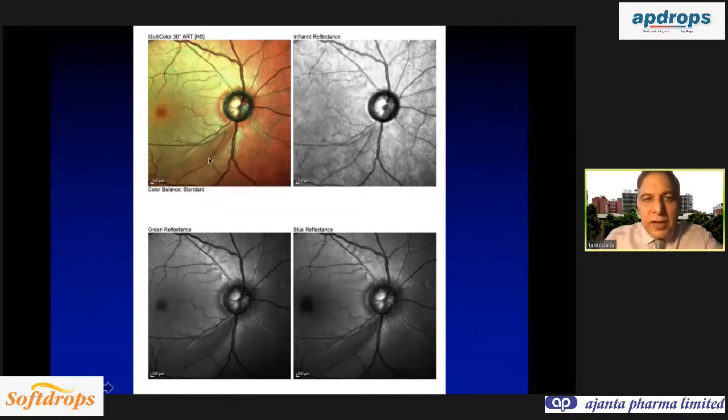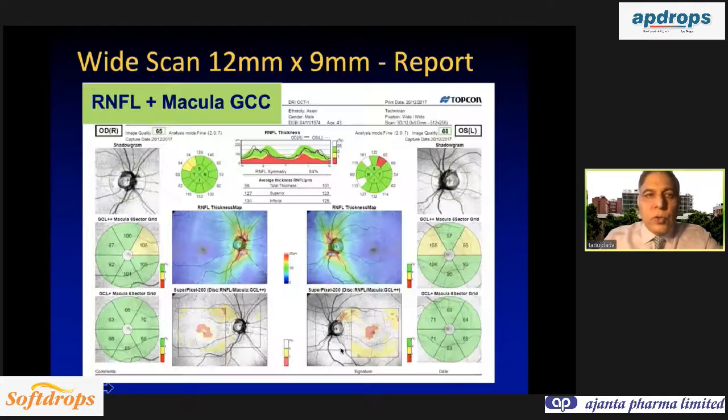So concentrate on the retinal nerve fiber layer defect, on the multicolor or the green or the blue reflectance. That is the most robust sign of glaucoma. And nowadays, it is better to do what is known as a white scan. Here you have the combined imaging of the retinal nerve fiber layer as well as the ganglion cell complex in one scan, so you don't need to do two scans. In the same scan, you will get the retinal nerve fiber layer thickness plus the overlay of the ganglion cell complex. So then it becomes very easy to follow up both the parameters.